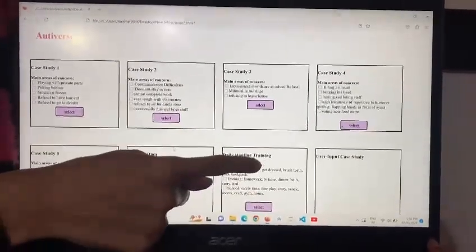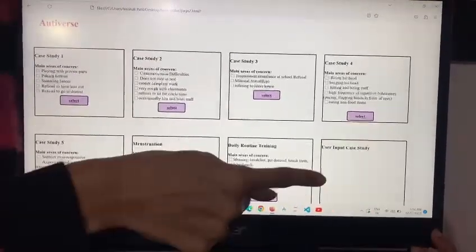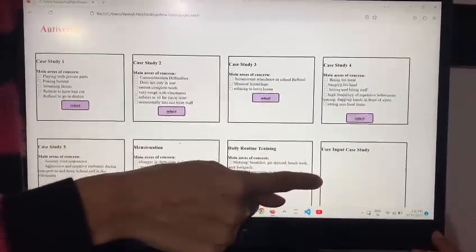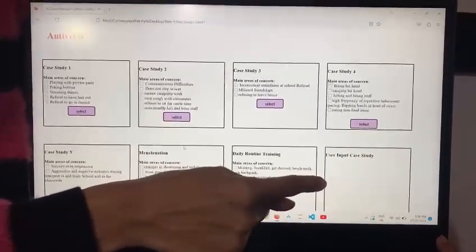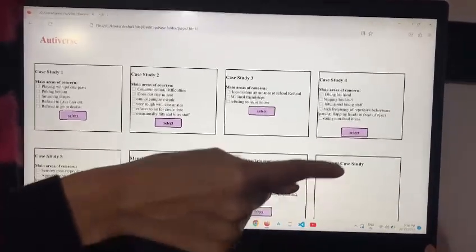From brushing the teeth till going to bed, we have provided all the therapy activities and training in this daily routine training module. If the child's symptom is not matching with any of these case studies, we have provided a text box where the user can enter the symptom of the child, and we will analyze it using machine learning and try to match it with our case studies.